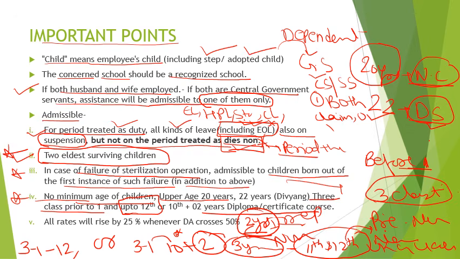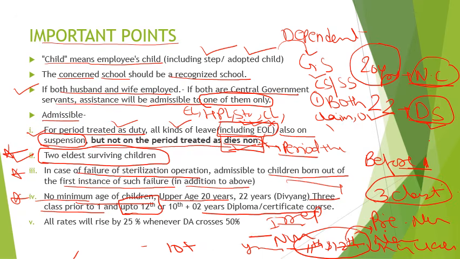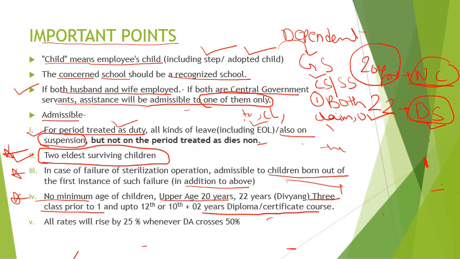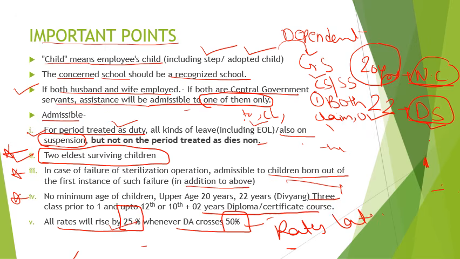And if you have not claimed for 11th and 12th class, then you will be eligible for this reimbursement under Children Education Allowance and Hostel Subsidy. And another important point, whatever rates mentioned in this will rise by 25% whenever DA crosses 50%, and these rates are the latest one, up to 2026.